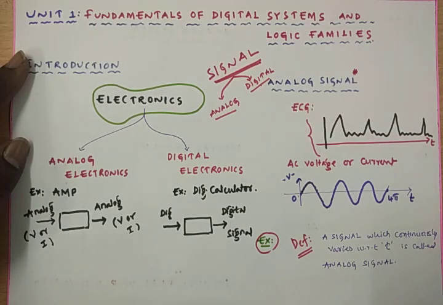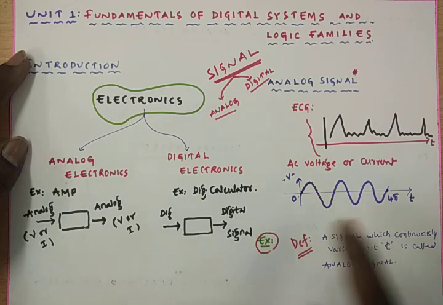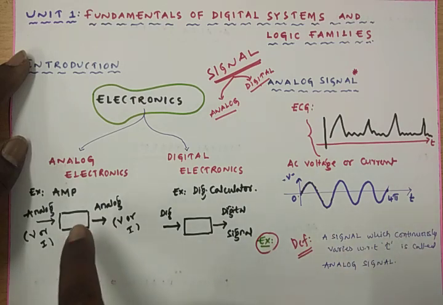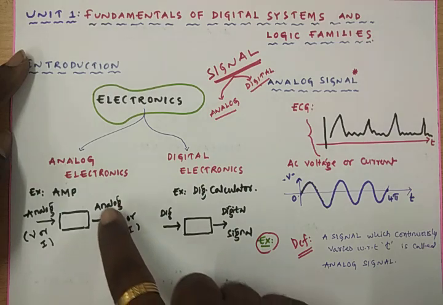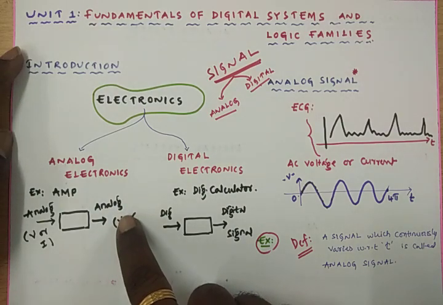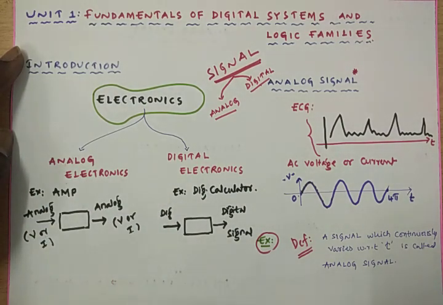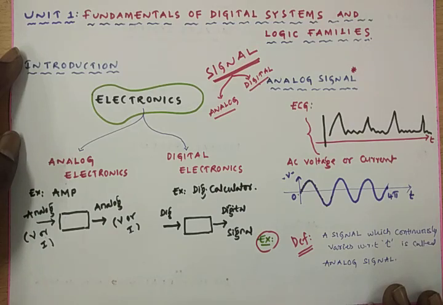In analog electronics, we studied the behavior of the diodes and transistors by applying analog signals. The output of this electronic system is also analog. That means the changes in the output voltage or current are in accordance with the changes in the input signal.